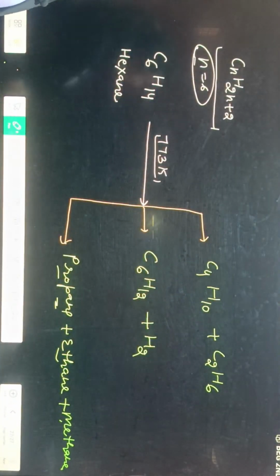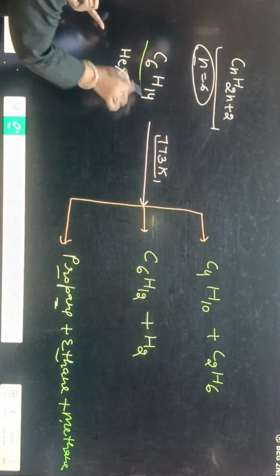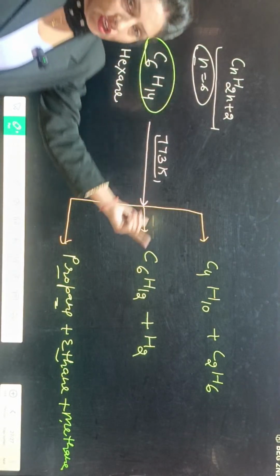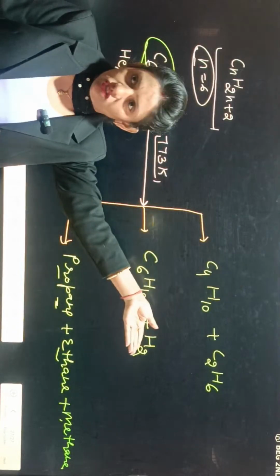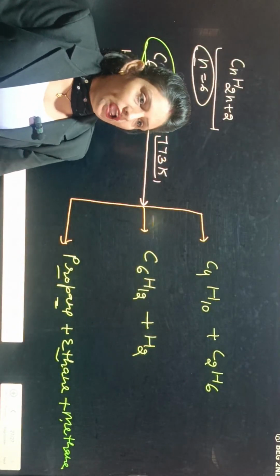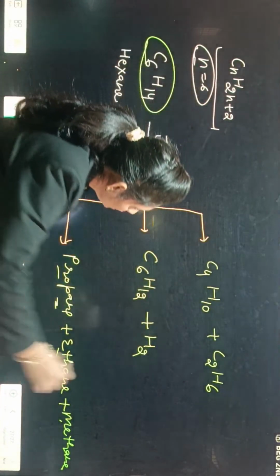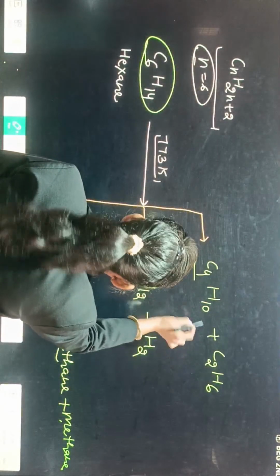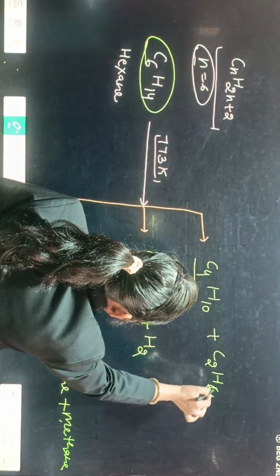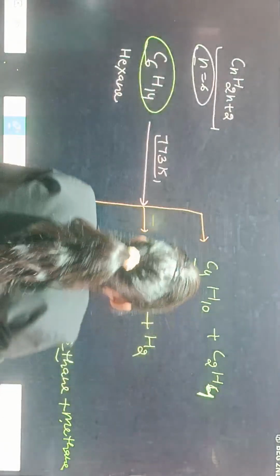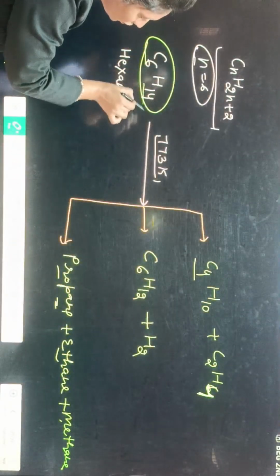Clear? Higher alkanes can be decomposed into smaller alkanes or alkenes. Here we should take 4 and 2, 6, so C2H4 only, an alkene, because we have only 14 hydrogens.